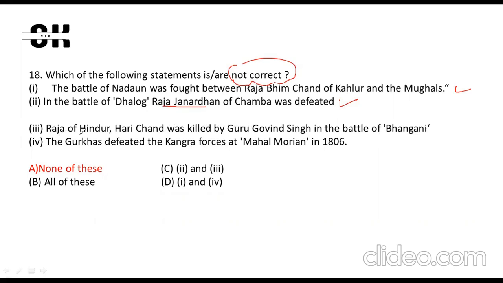If I talk about Raja of Hindur, Hari Chand was killed by Guru Gobind Singh, this word is wrong. He was defeated by Guru Gobind Singh at the Battle of Bangani. The Gorkha defeated the Kangra forces at Mahal Moria. Yes, this is a very simple statement. If I talk about which statement is not correct, the third statement is not correct, so you cannot find it in any option. So answer is A, None of these.